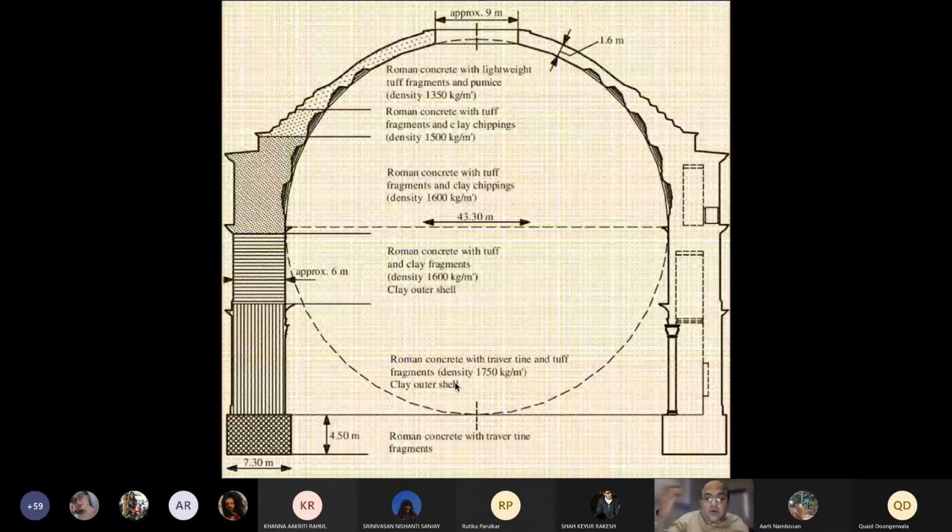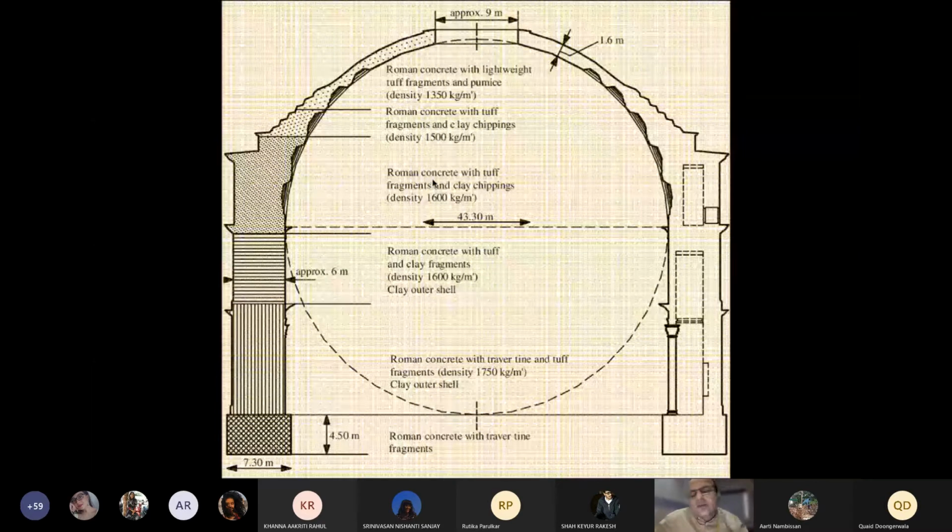The tough volcanic stone, and in the upper part something similar to aerated concrete blocks, which is lightweight. These are the 7 steps which I was talking about, which have clay chippings, etc. The nature of the material changes right from the bottom to the top to actually give an opening which is 9 meters wide.